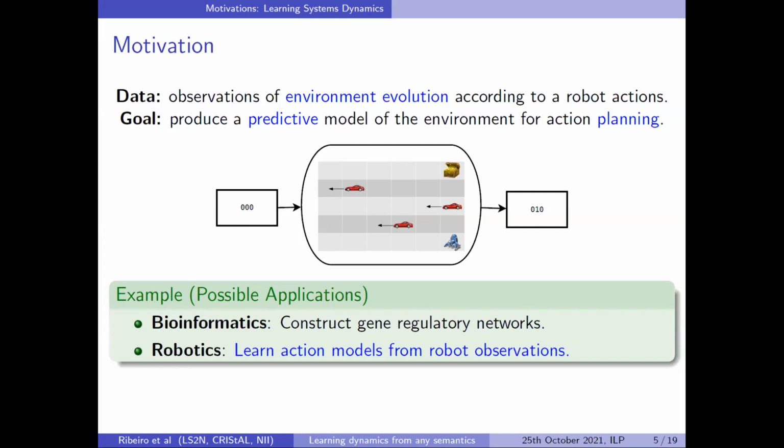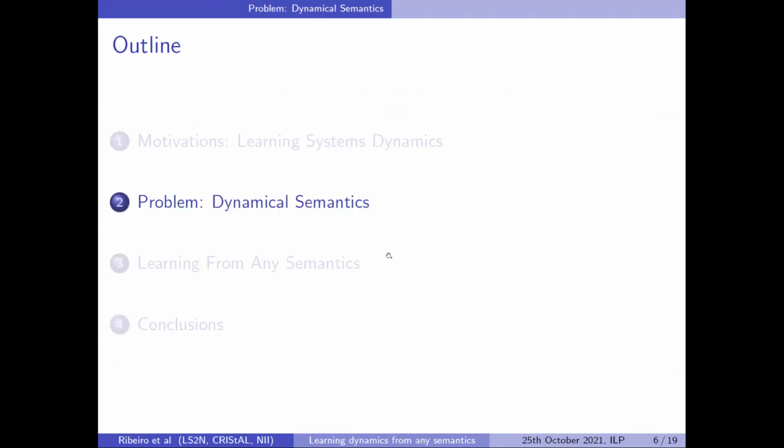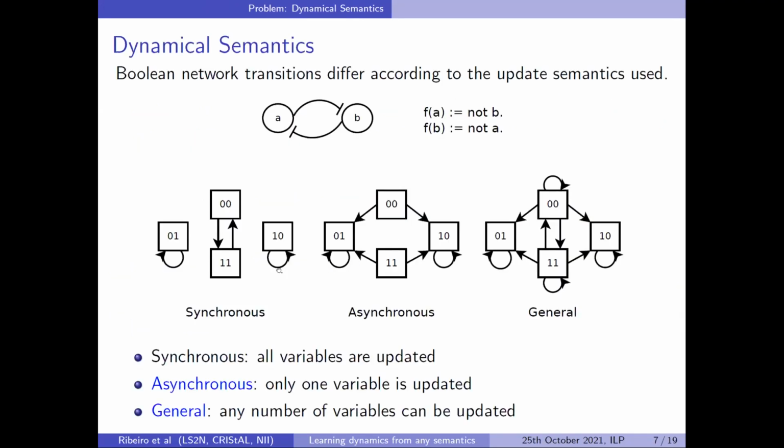That's the kind of thing we will learn. It's important to say that we learn the rules of the environment. We don't learn a strategy. For example, if we had observations about chess, we would learn how to move pieces. We would not learn how to win. So that's the idea. Let's see the problem regarding dynamical semantics.